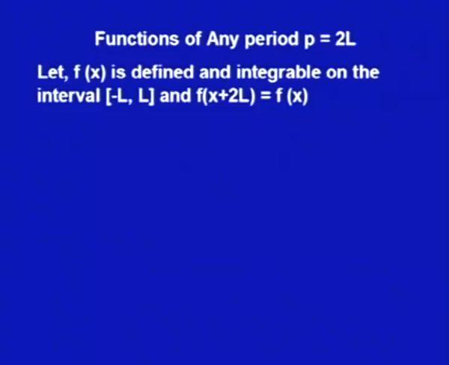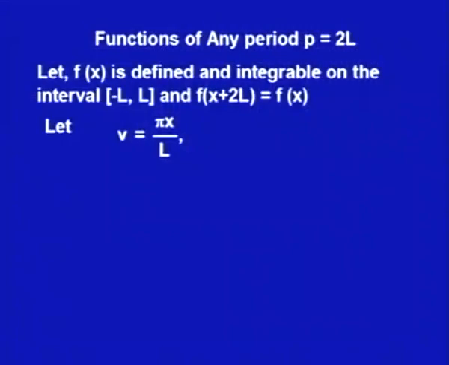We will try to obtain it with the method we have seen, approximating it with a series containing sin x and cosine x. Sin x and cosine x are periodic functions with period 2 pi. So, we will try to find the answer from there itself. Let us define a new variable pi x upon L, let us call it v.